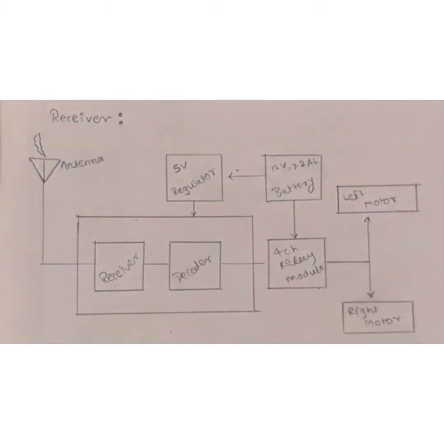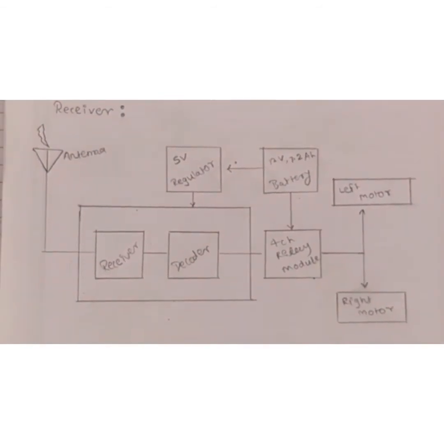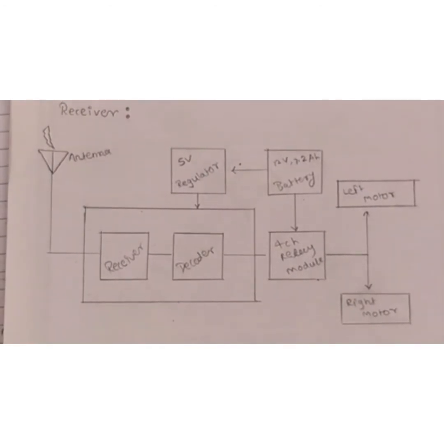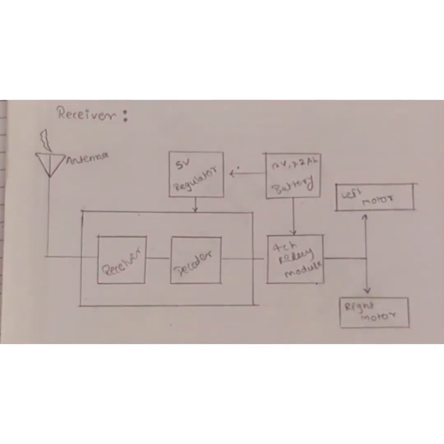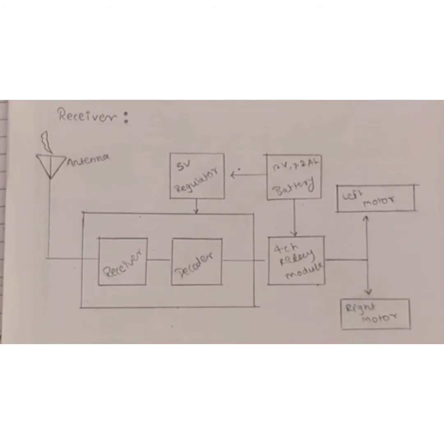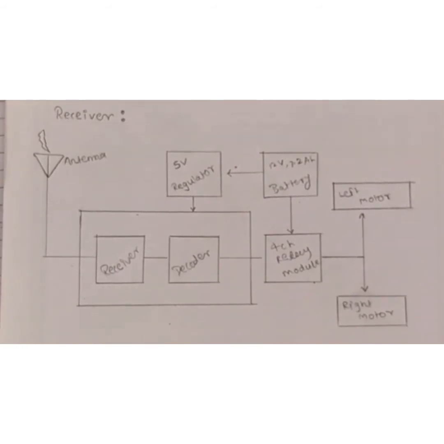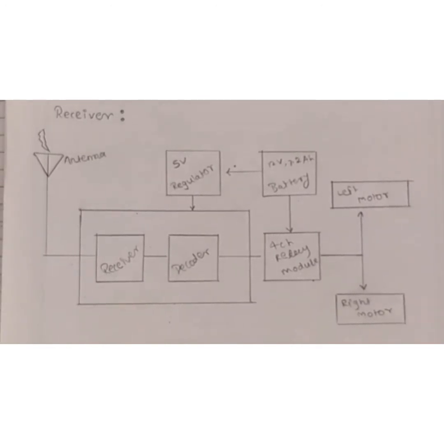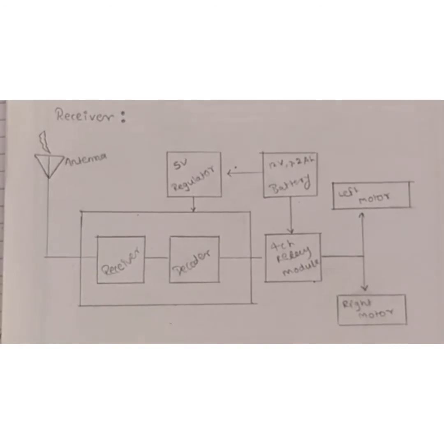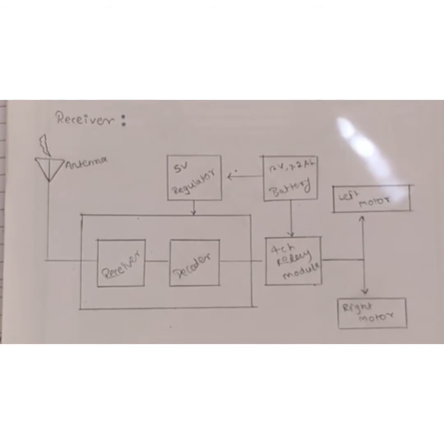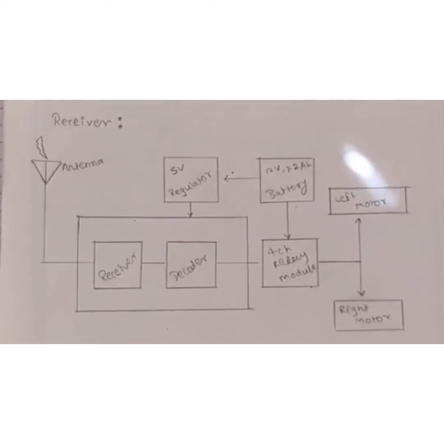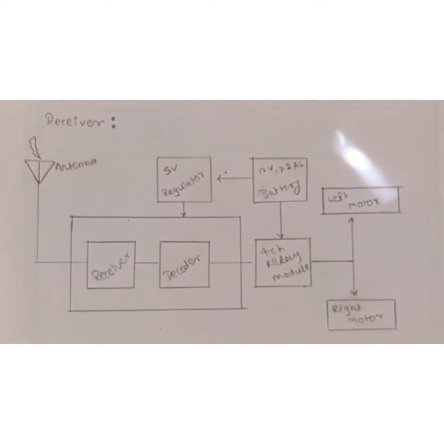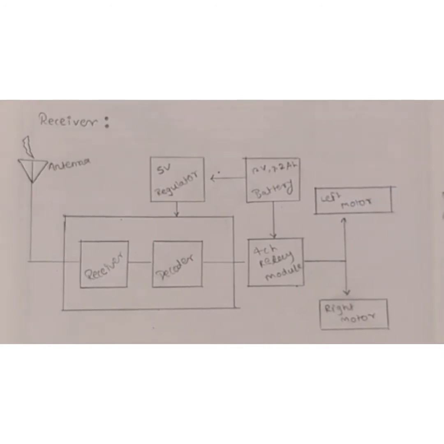Then the next is the receiver. The receiver receives the signals. Then it passes through the decoder. In the decoder, the signal is decoded to its original form, which is the encoded signal. And then it passes to the relay module. The relay module is used for switching purposes. Then the 5-volt regulator is used for the receiver and decoder circuit because its capacity is 5 volt. Then a 12 volt, 7.2 ampere battery is used for the relay module for moving the motor forward.